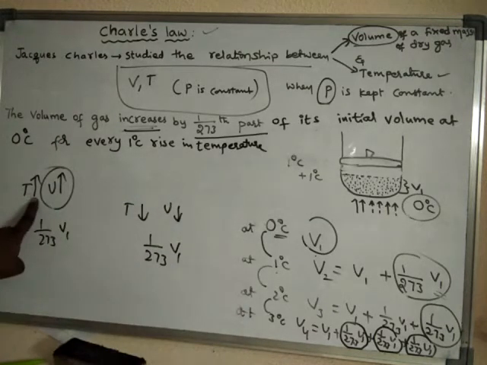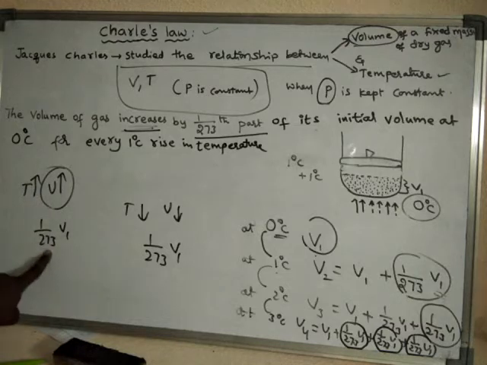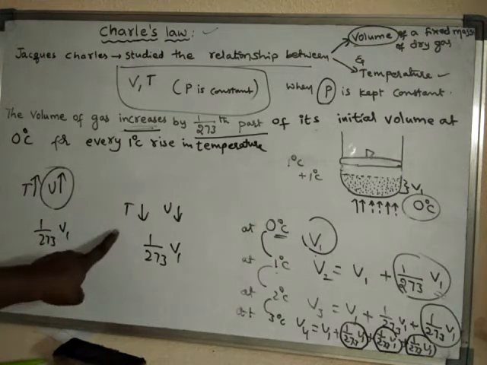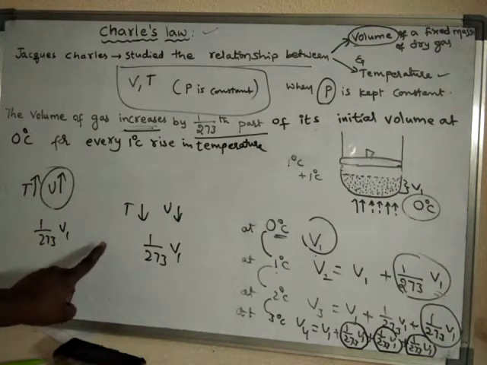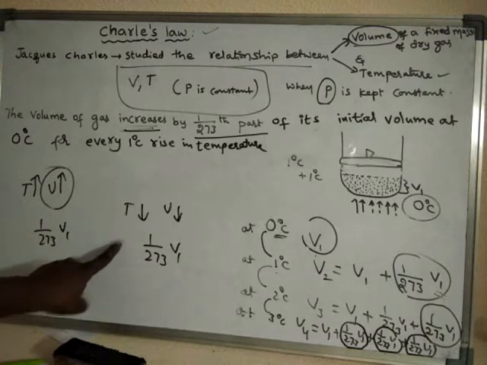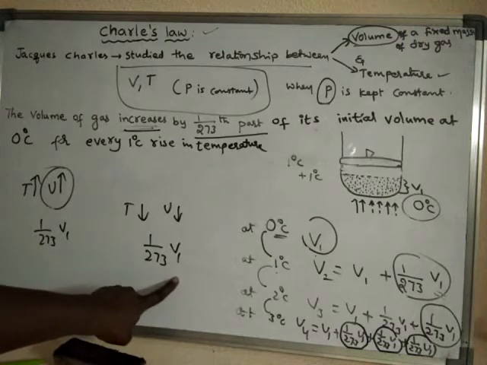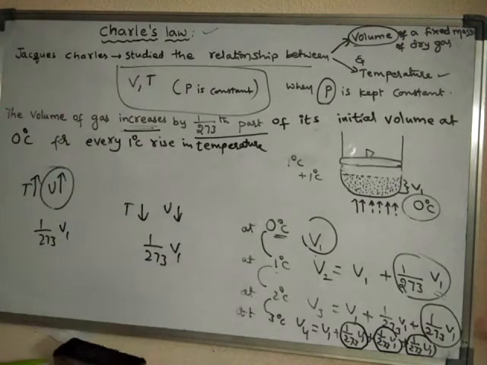If temperature rises by 1 degree centigrade, volume increases by that much; if it decreases by 1 degree centigrade, volume decreases by 1 by 273 of its initial volume.